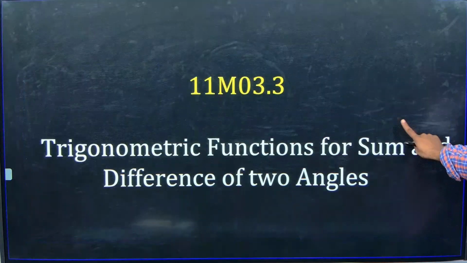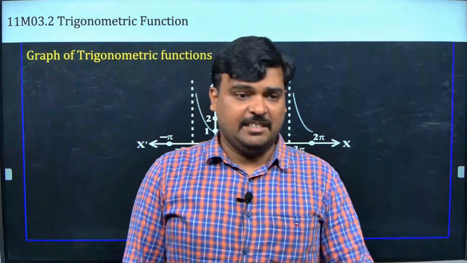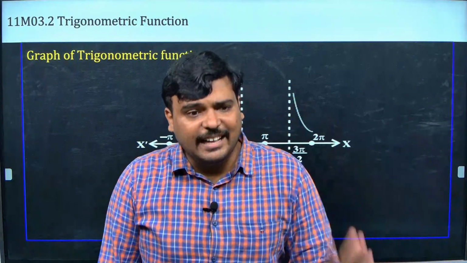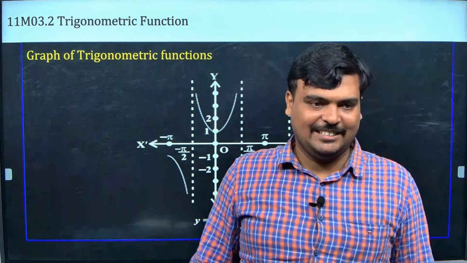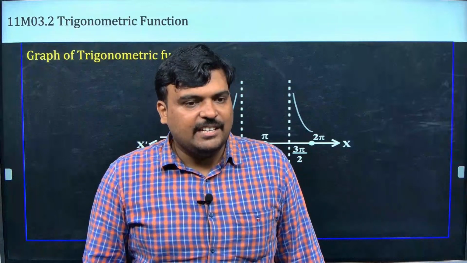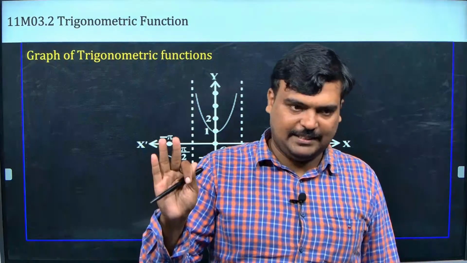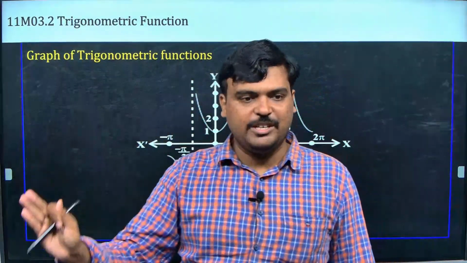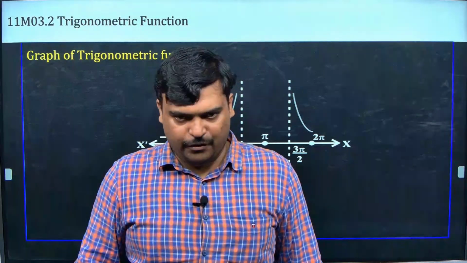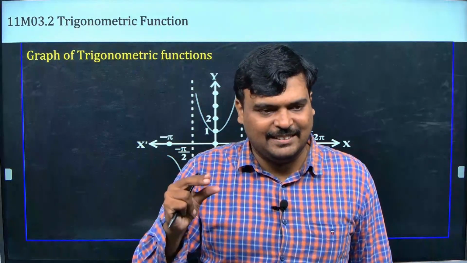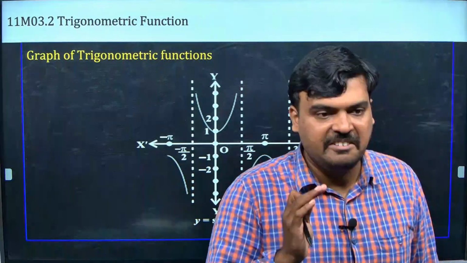Now I only just explained. See, if you really want to finish trigonometry, tonight go home, take your notebook, and draw all 6 graphs with understanding. Whenever you draw a graph, write the domain and write the range. Once again, this domain, range and the graph for Unit 3 is going to be utilized in class 12th. Only if you know this properly can you do Unit 3 of class 12th. It is a very dependent unit. Many things depend on this unit. If you don't learn some other chapter, it may affect less, but if you don't study trigonometry it is going to affect much. So at least study trigonometry very deeply.